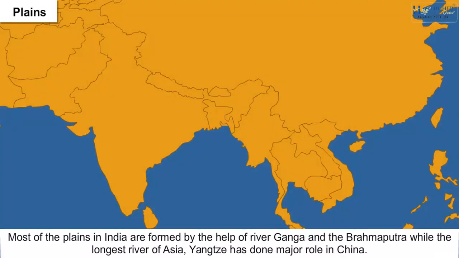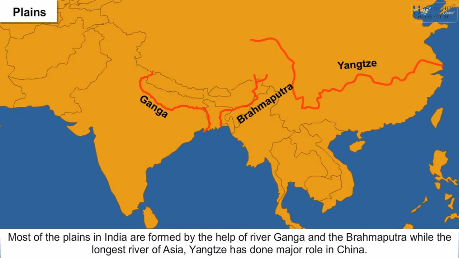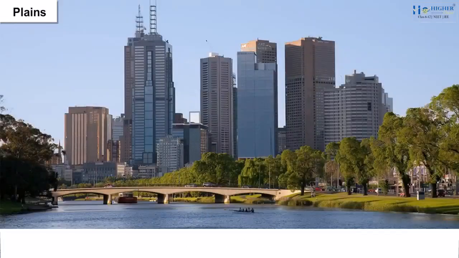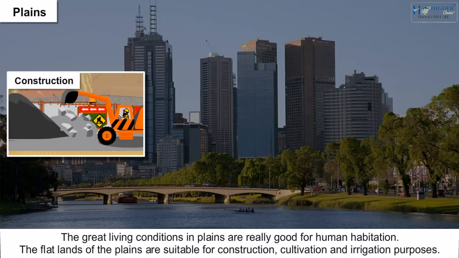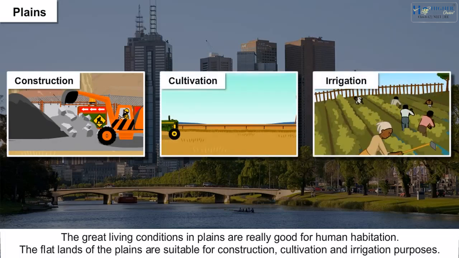Most of the plains in India are formed by the help of river Ganga and the Brahmaputra, while the longest river in Asia, Yangtze, has done a major role in China. The living conditions in plains are really good for human habitation. The flatlands of the plains are suitable for construction, cultivation, and irrigation purposes.